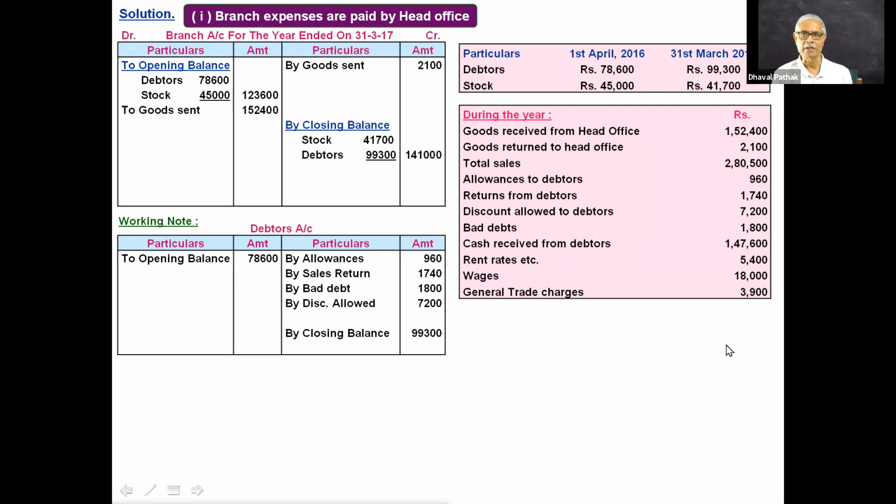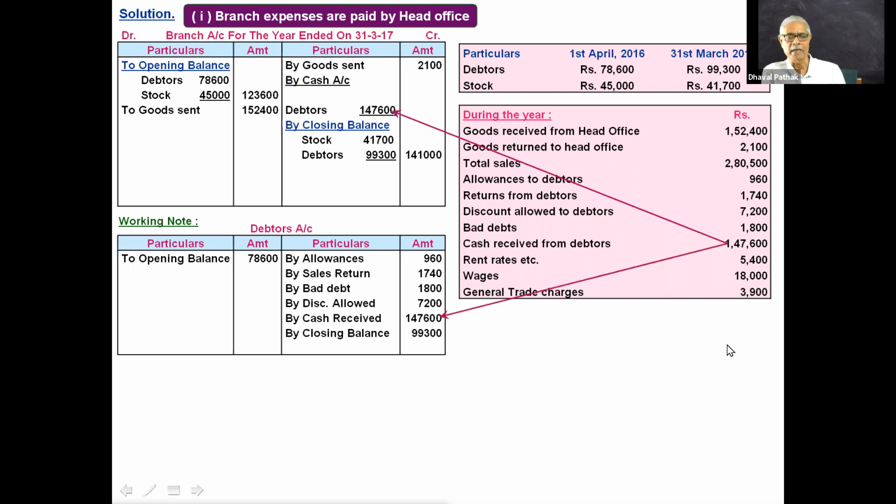Cash received from debtors will be recorded on the credit side of debtors account, and we presume that the cash received from debtors is remitted by branch to HO. Why? Because all expenses of branch are paid by HO.